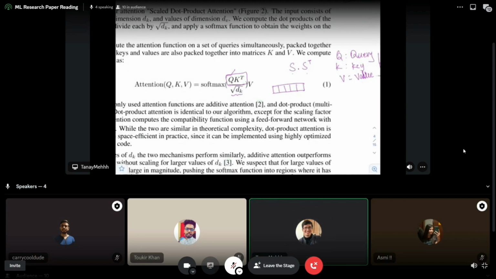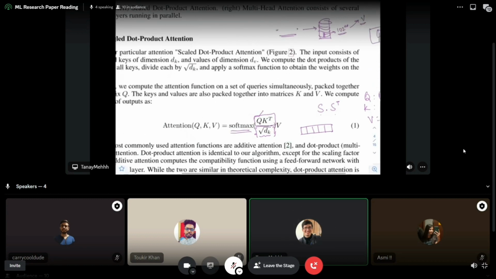So you do under root dk so that it's scaled down. That's one way to think of it. The other way is you can divide by the number of heads, but the easier way is that by dividing by square root dk we scale the numbers down so that they are in a range where numerical instability does not occur, and then we take the softmax of this.